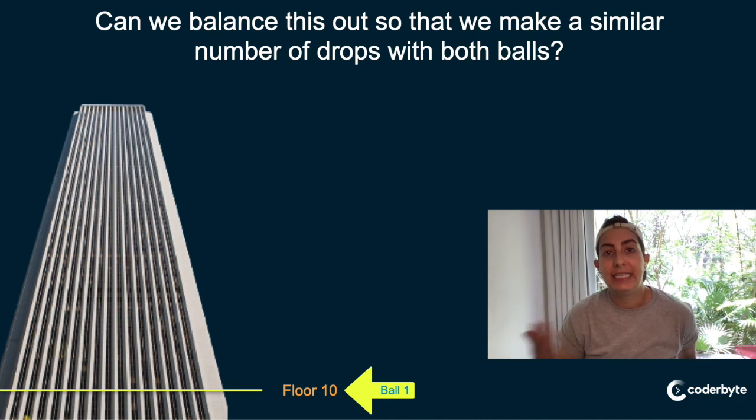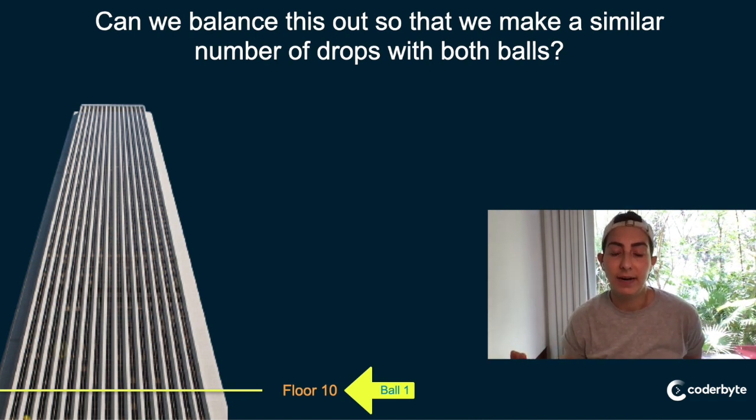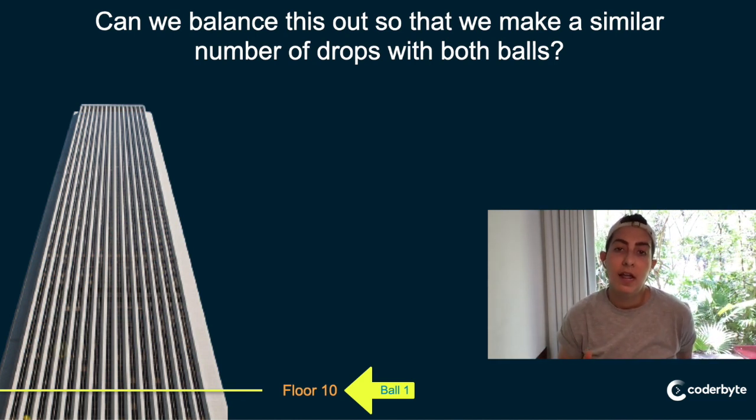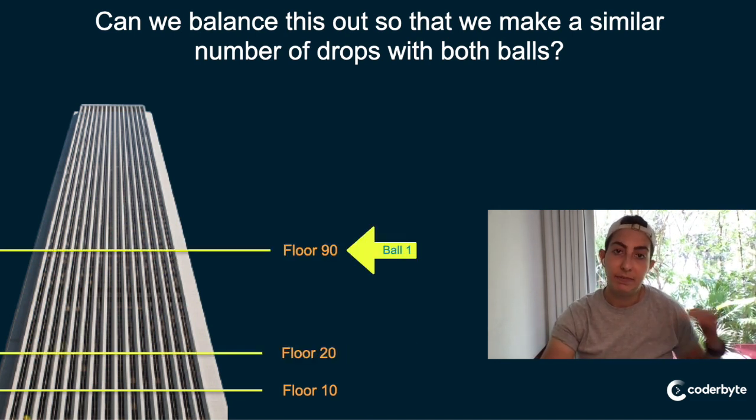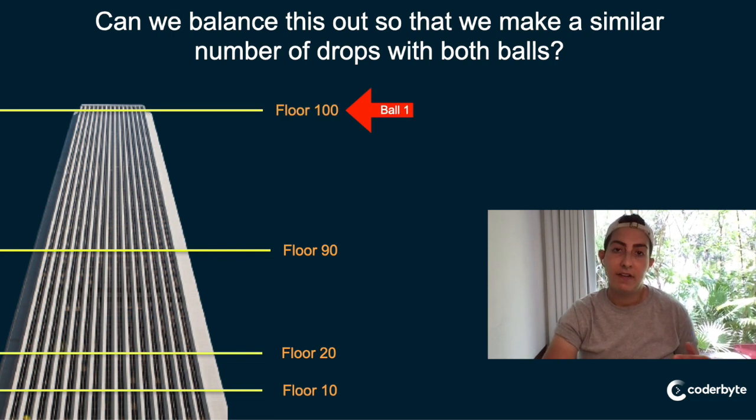Let's try skipping 10 floors at a time. And again, this is a good way to just test stuff out, right? So we're just picking 10. So we drop with ball 1 and we go to floor 10 and it doesn't break. We're good. Go to floor 20, go to floor 90, right? Skipping 10 floors at a time. And it breaks at 100.